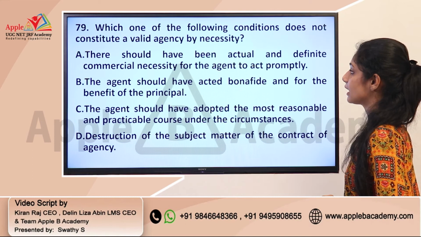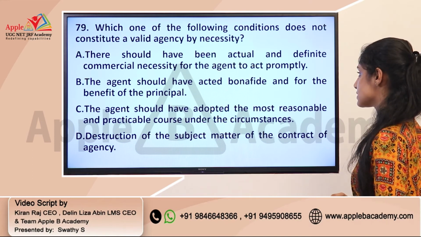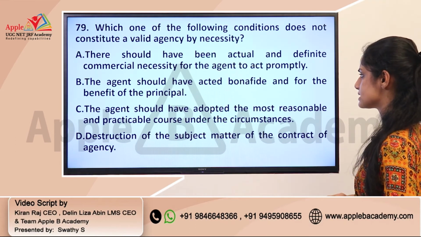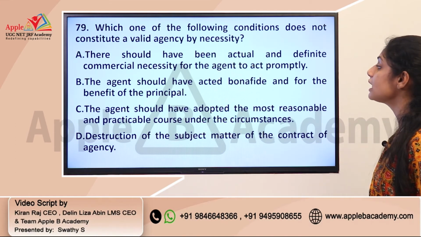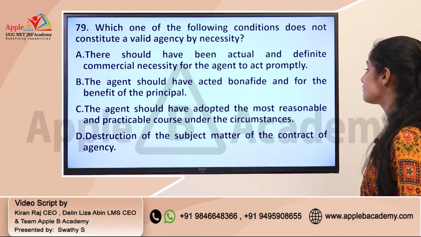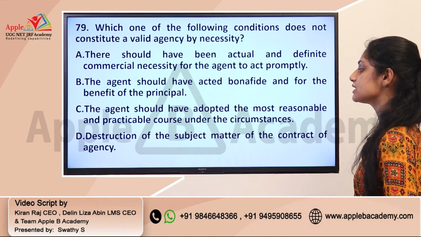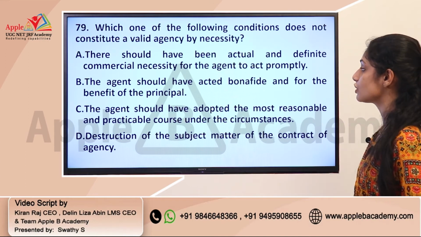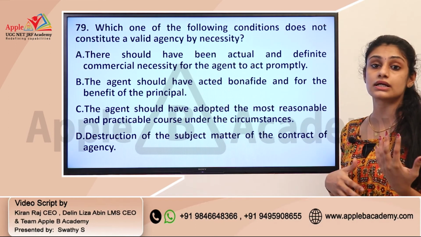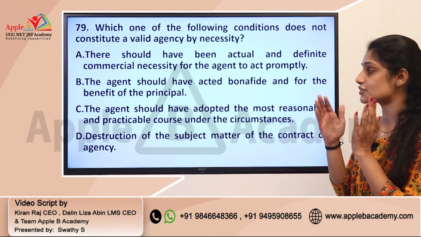Question number 79. Which one of the following conditions does not constitute a valid agency by necessity? Option A, there should have been actual and definite commercial necessity for the agent to act promptly. The agent should have acted bona fide and for the benefit of the principal. The agent should have adopted the most reasonable and practicable course under the circumstances. And option D, destruction of subject matter of the contract of agency. So this is actually from Legal Aspects of Business, which is about the different kinds of special contract, that is contract of agency.